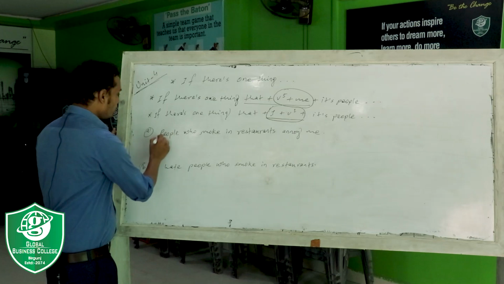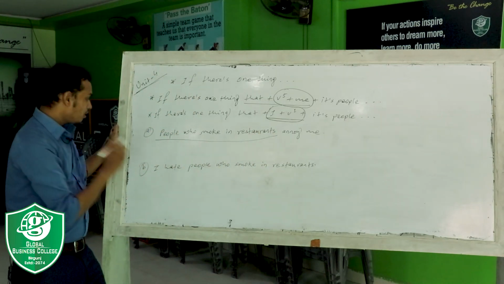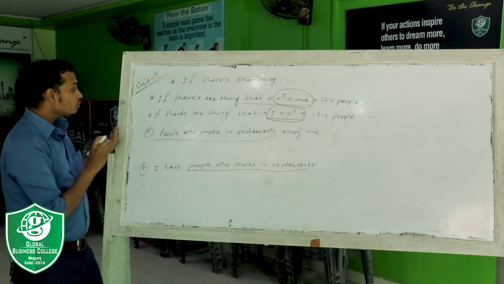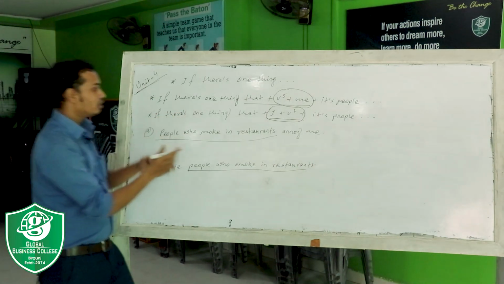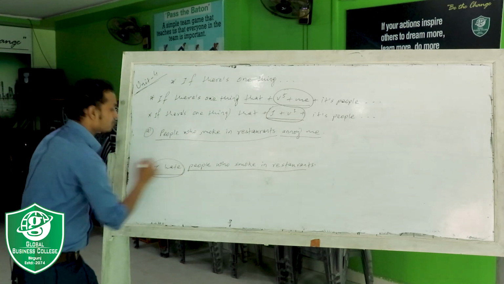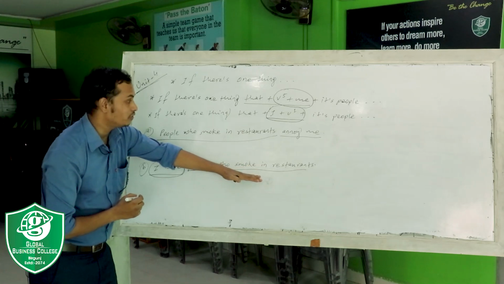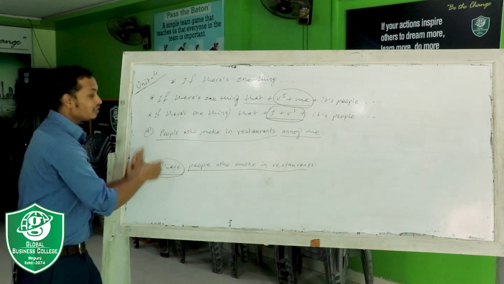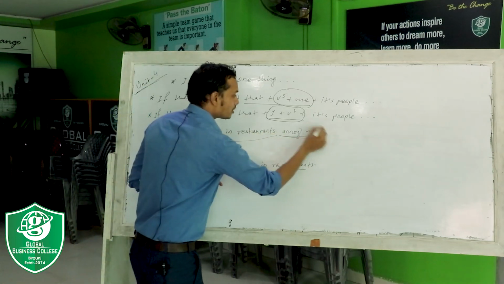Say, people who smoke in the restaurants, this is an activity. So what is your attitude toward this activity? This is annoying. You hate this. This is your attitude towards this particular activity. So you have to express your attitude, that is your reaction. See, here your attitude is "annoy me".